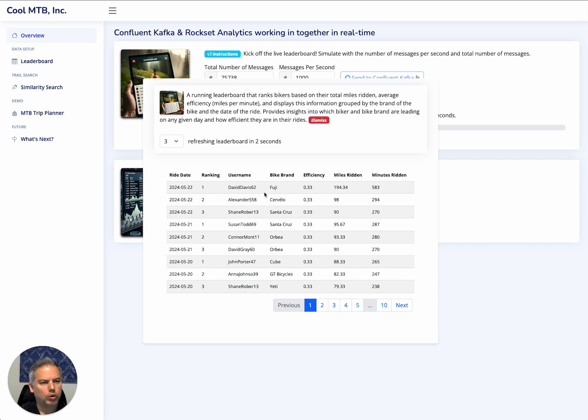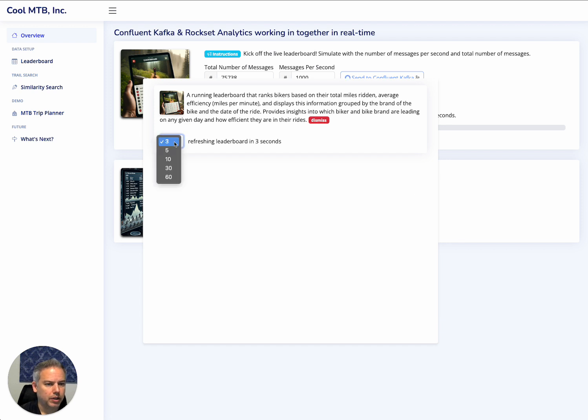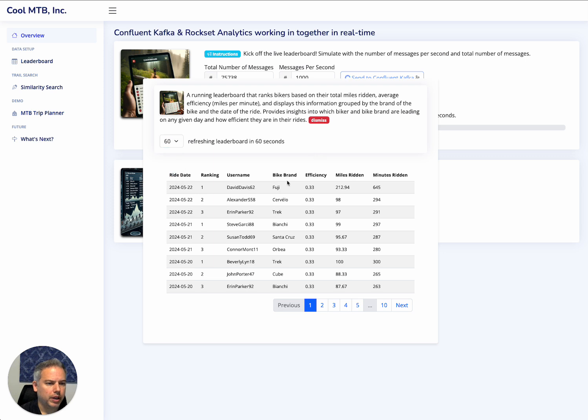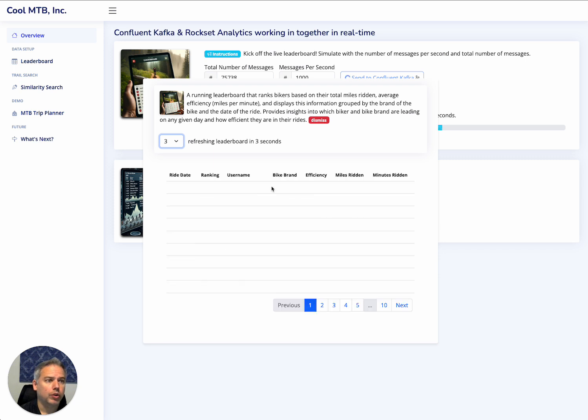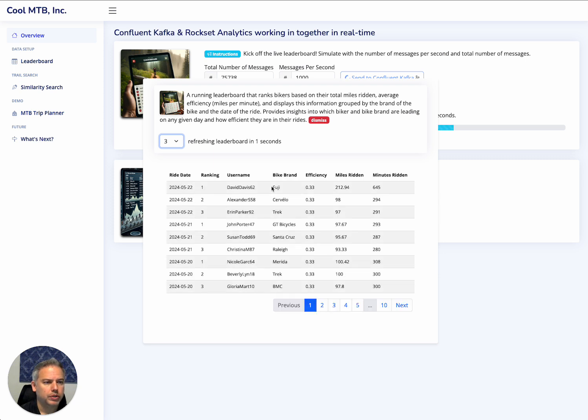This is actually calling the query via our query lambda architecture, and it's showing the data in the leaderboard in a live fashion, and it's refreshing this every 3 seconds. Let's slow that down just a little bit, and you can see where this data is being updated and refreshed on the fly. Again, this is using our query lambda architecture, which just makes it easy to store and run those queries on demand.